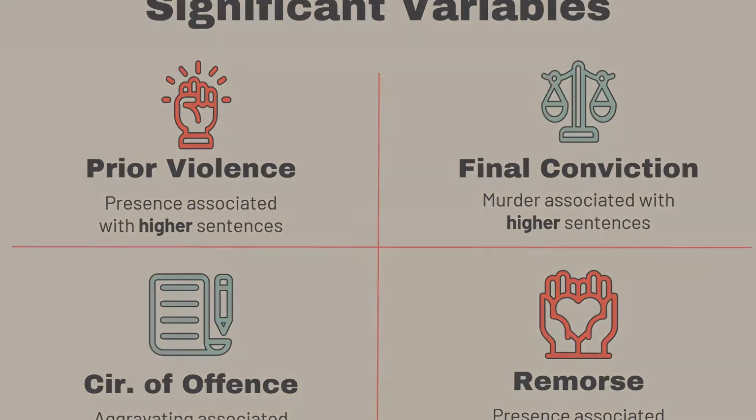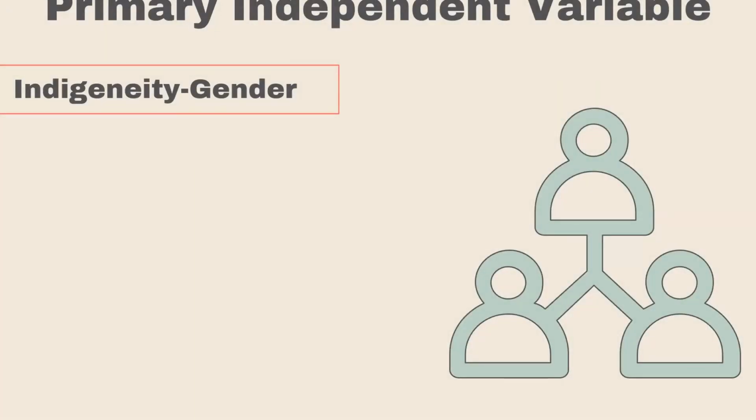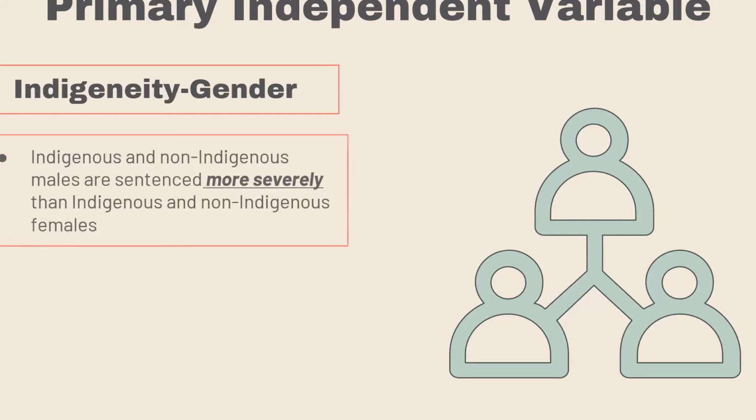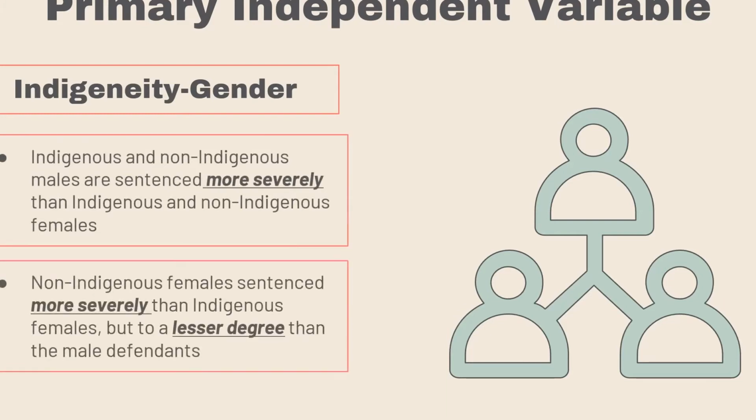And then next slide. Now onto the primary independent variable, and you can just click right through it. First, Indigenous and non-Indigenous males are associated with more severe sentences compared to Indigenous and non-Indigenous female defendants. Next, non-Indigenous females are associated with more severe sentences than Indigenous female defendants, but to a lesser degree than male defendants. And then finally, while Indigenous and non-Indigenous women are sentenced differently, Indigenous and non-Indigenous men are sentenced similarly. So there's no significant difference between the two.